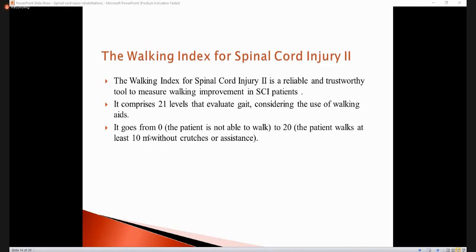And the grade is 0 if the patient is not able to walk, and 20 means that the patient walks at least 10 meters without crutches and assistance. It means that the patient has good power.